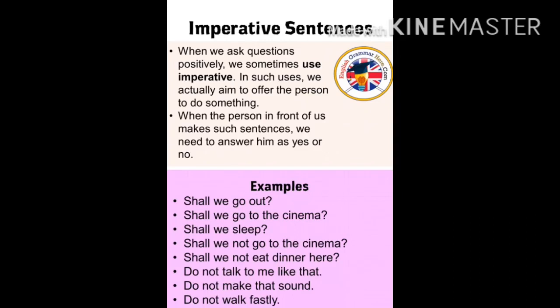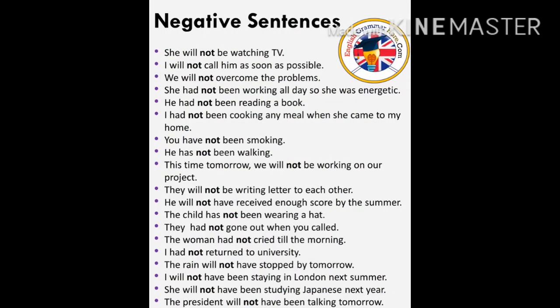Some of the examples of imperative sentences are: shall we go out? Shall we go to the cinema? Shall we sleep? Shall we not go to the cinema? Shall we not eat dinner here? Do not talk to me like that. Do not make that sound. Do not walk fast. Now we see here imperative sentences is a kind of request or a kind of command.